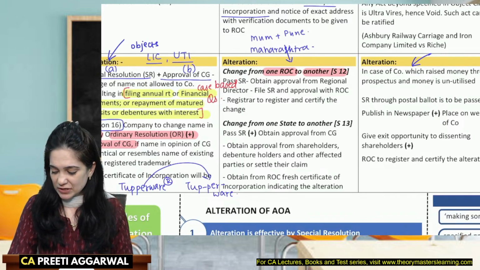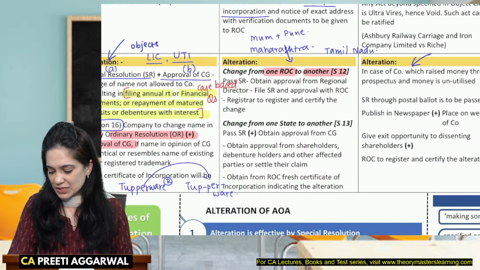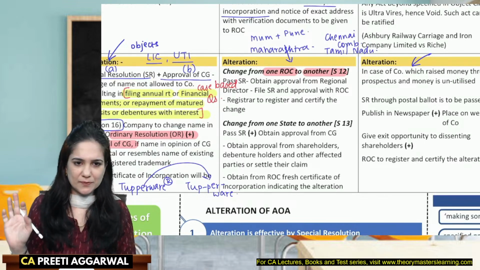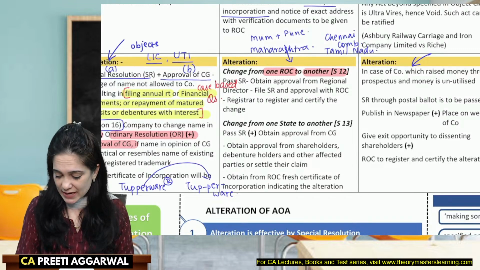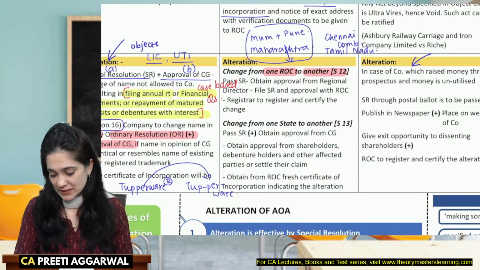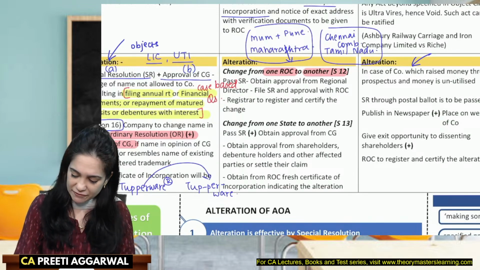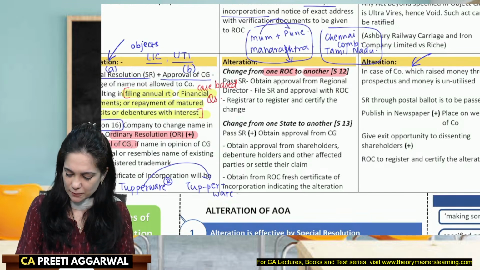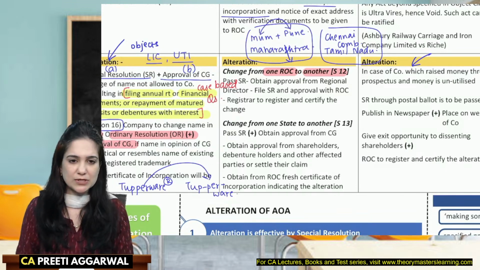Then we have Tamil Nadu, where the ROC is present in Chennai and Coimbatore. Generally, it is one state, one ROC. But these are the two states wherein ROC is present at two places. Now you're moving from the jurisdiction of one ROC to the other ROC.